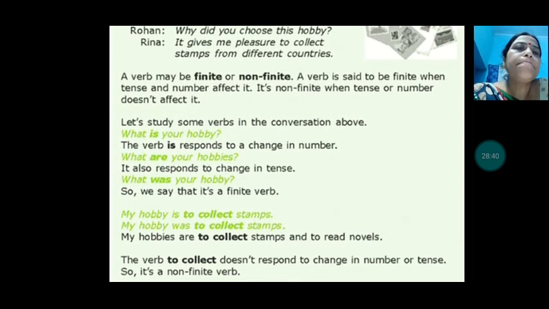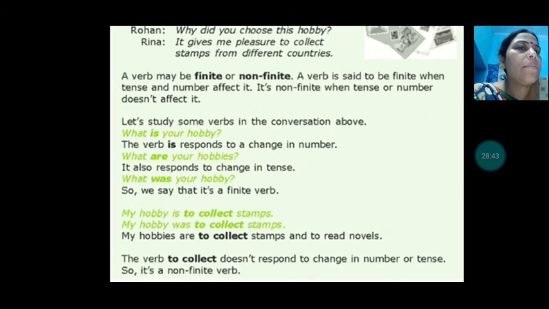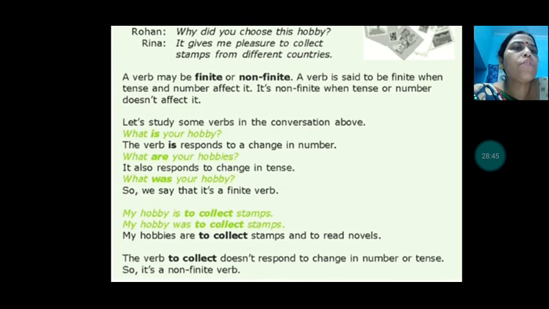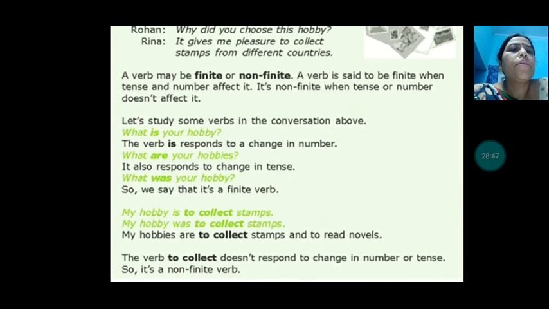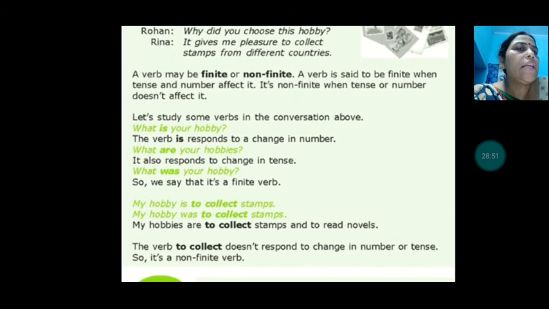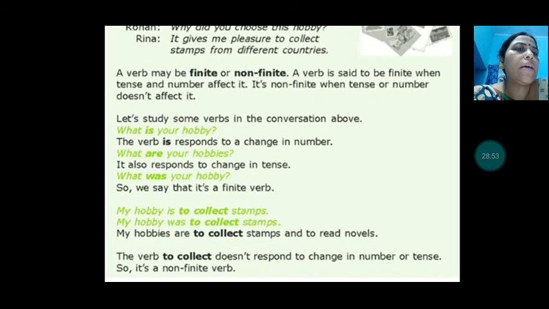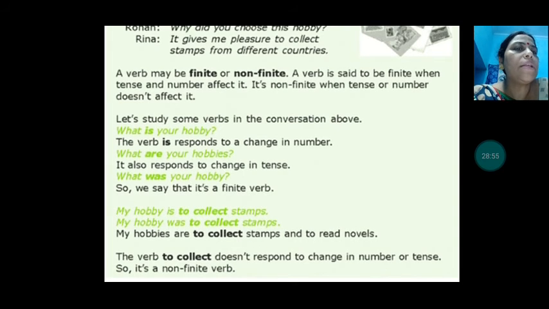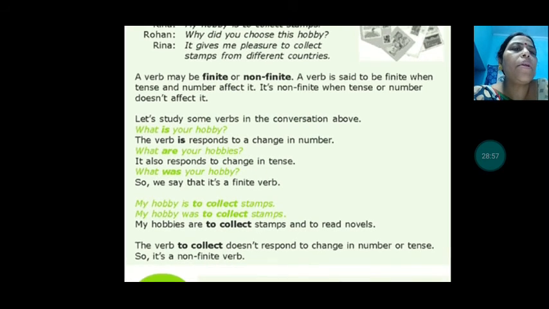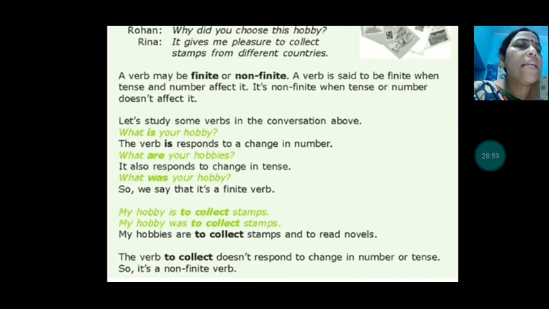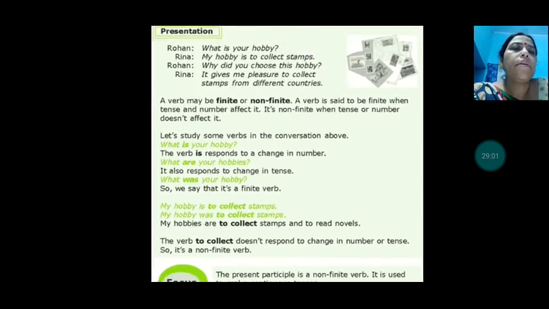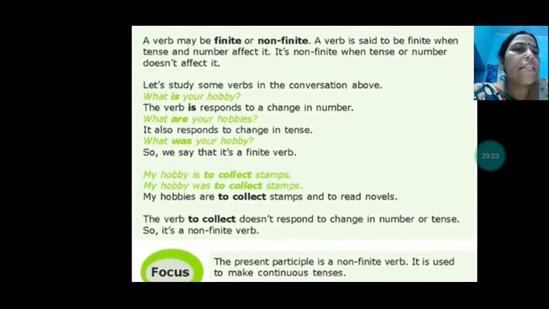So see, what is your hobby? The verb responds to change in number. Now, what are your hobbies? See, here is has changed to are with the number. The hobby and hobbies. Like, what was your hobby? So we say that it is a finite verb because it has changed.